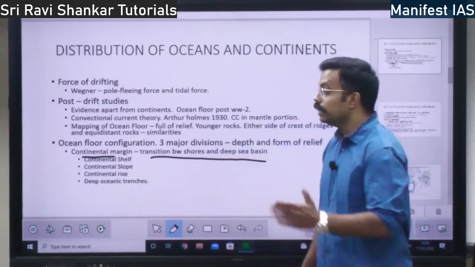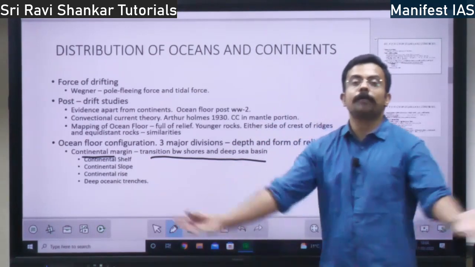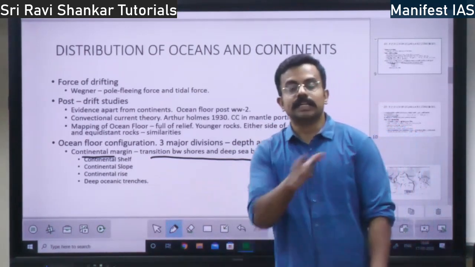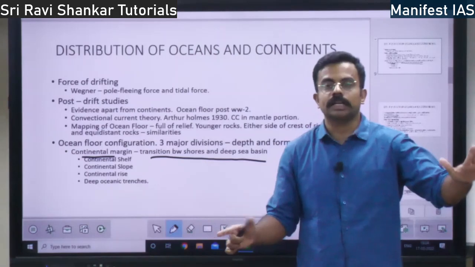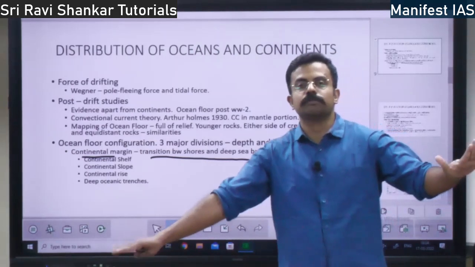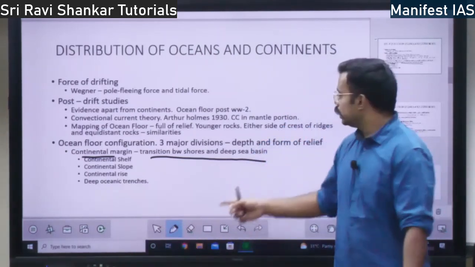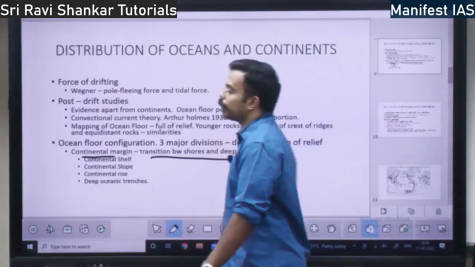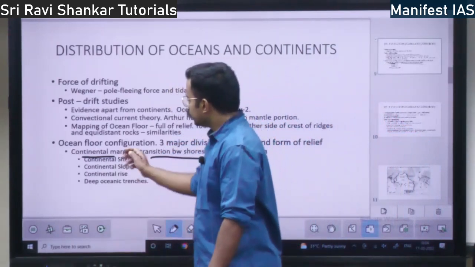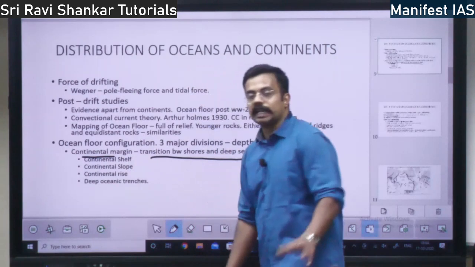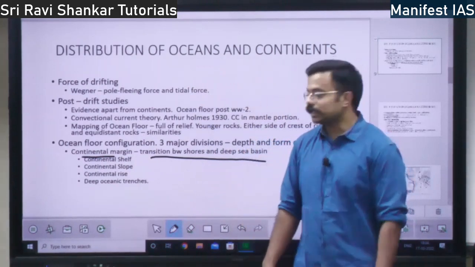What is a deep sea basin? Within the ocean there is a big basin. The transition zone between the continent and the basin in the ocean floor is called the continental margin. This continental margin can be divided into multiple sections.